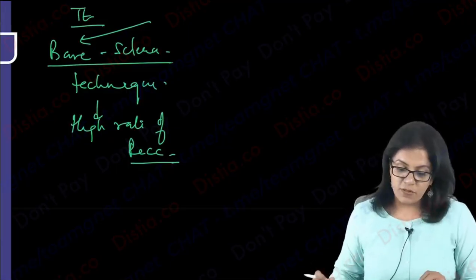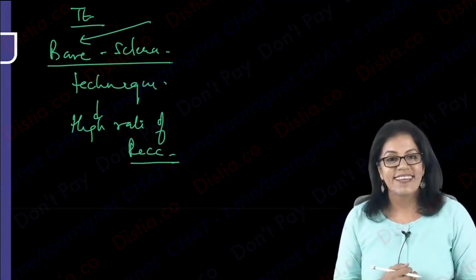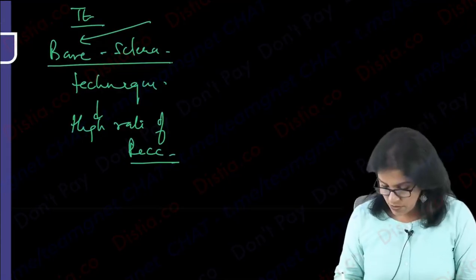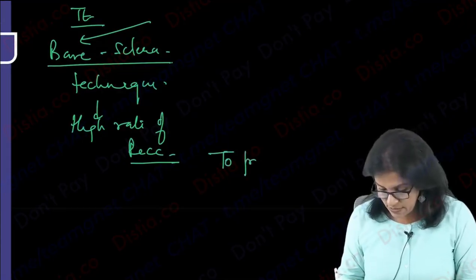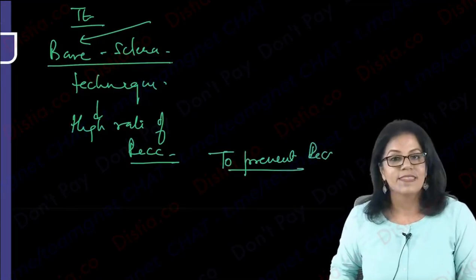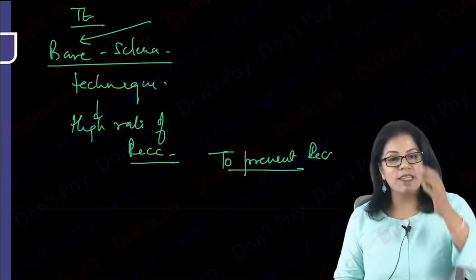So the patient is really going to kill you. Wow, what is this? How have you operated? What have you done? Then, what to do next? What is the other modality? So how to prevent recurrence? We come to some other modalities. To prevent recurrence, keep writing along with me, okay? So to prevent recurrence,